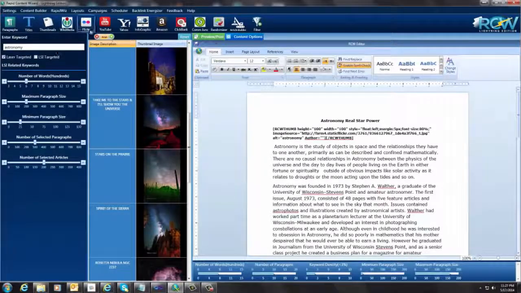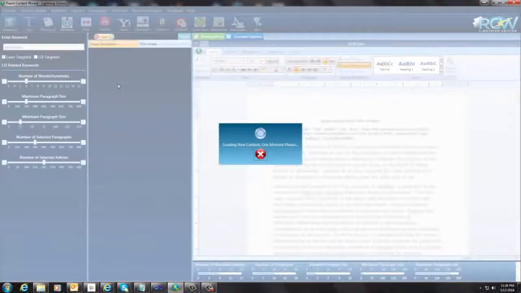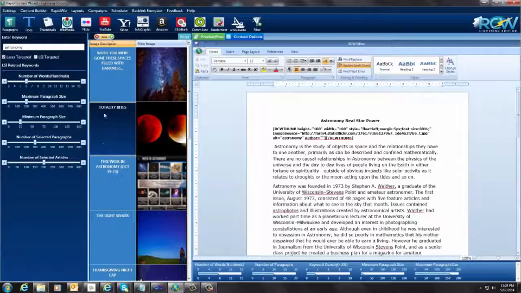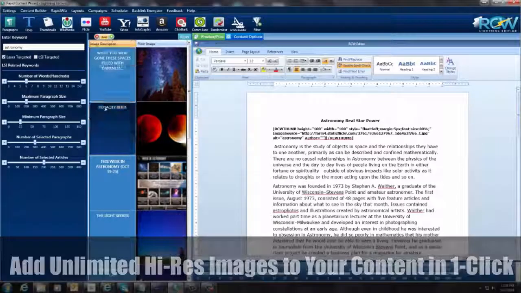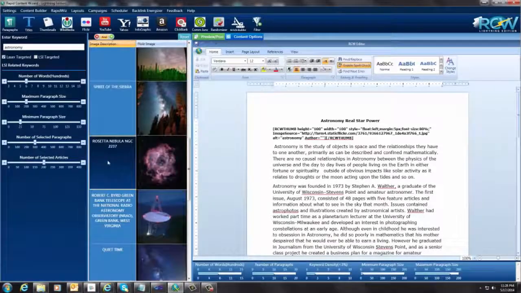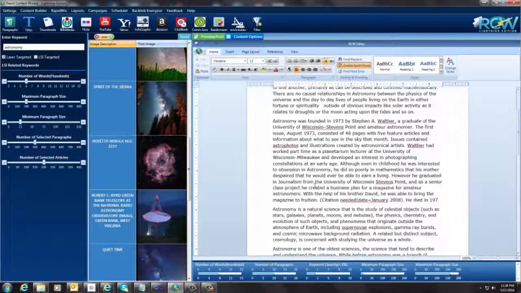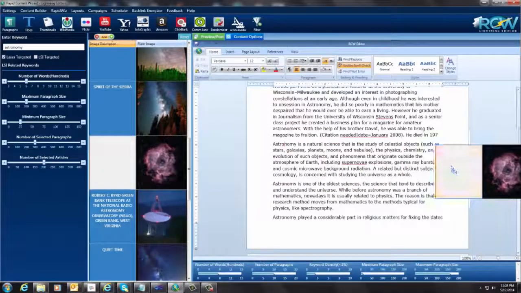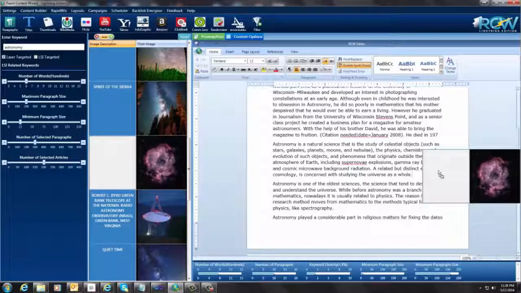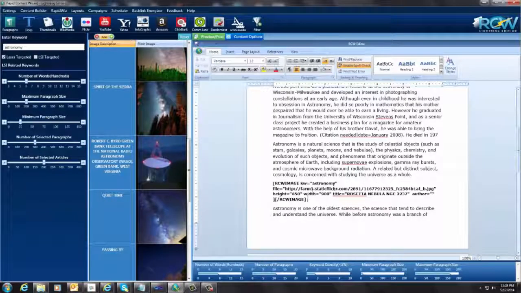So let's keep going here. Let me add an image. Okay, and now we have our images up here, and I know these look the same as the thumbnails. They are both from Flickr, but I'm just going to pick something else down here that looks kind of interesting, and I just want to show you. In order to add an image, I can also drag and drop this and insert it anywhere I want in the article. So you see that little red bar flashing right there? It'll insert it right after that. And you can see there it is. So now we have an image in here.